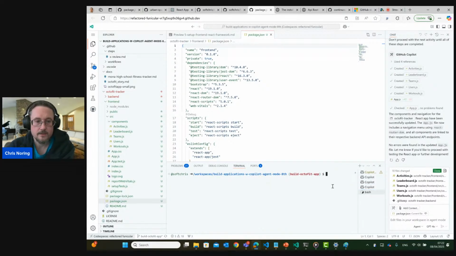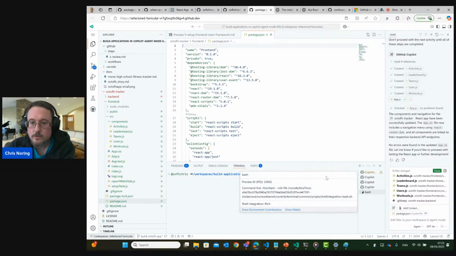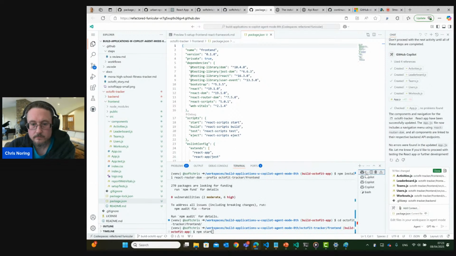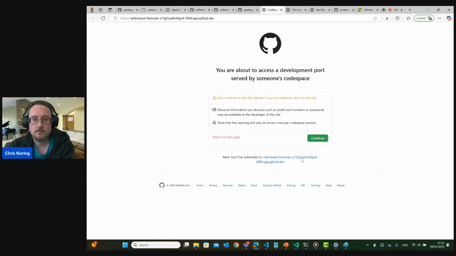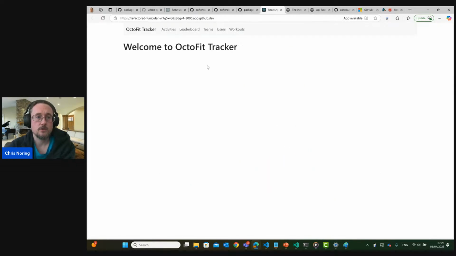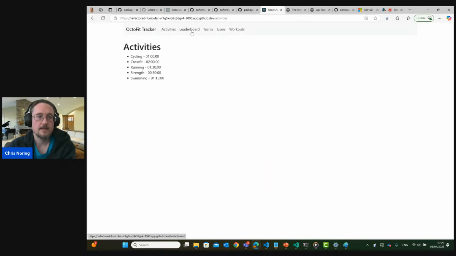So we know that we now are inside of, now that's the root. Where was I? Easy to lose yourself here, but now we can see that we're in the front end, and I'm going to run npm start. In a perfect world, this works beautifully now, right? The front end talking to the back end. I'm going to cross my fingers for this to work. Octofit tracker activities, yes, they are being listed. Isn't that a beautiful sight?